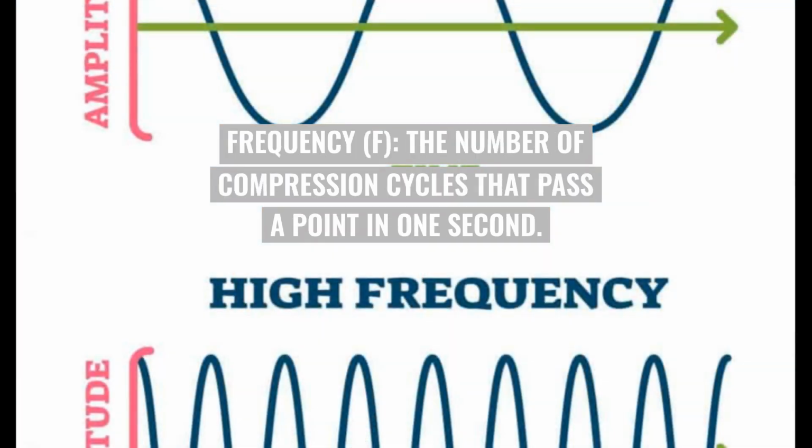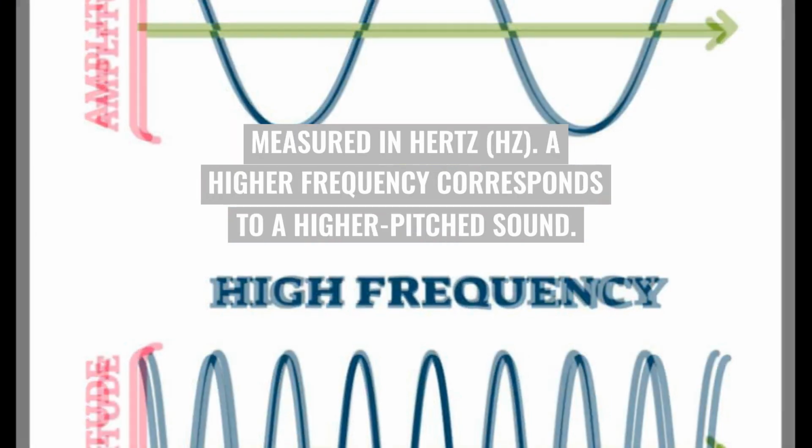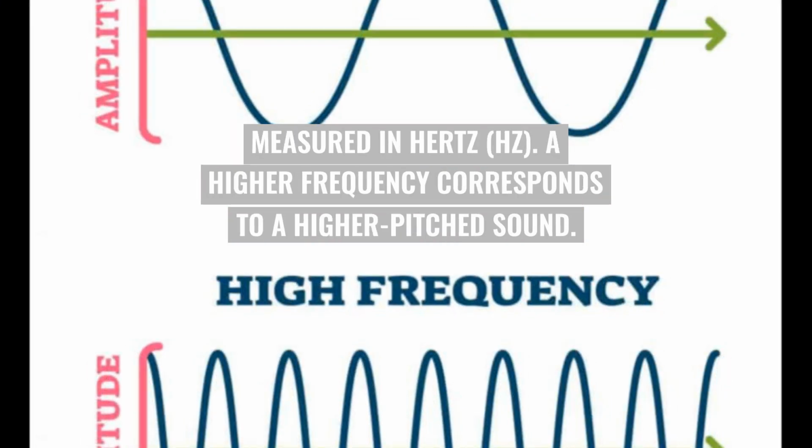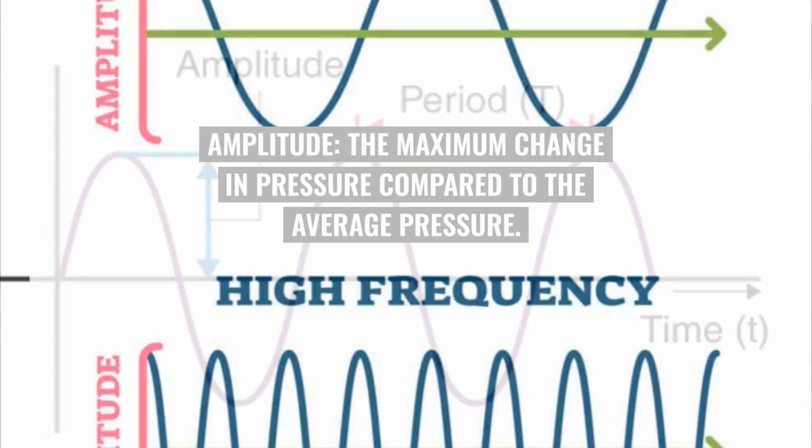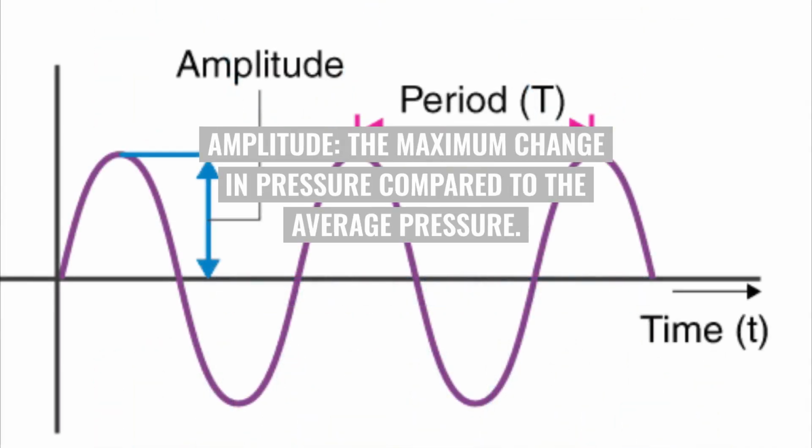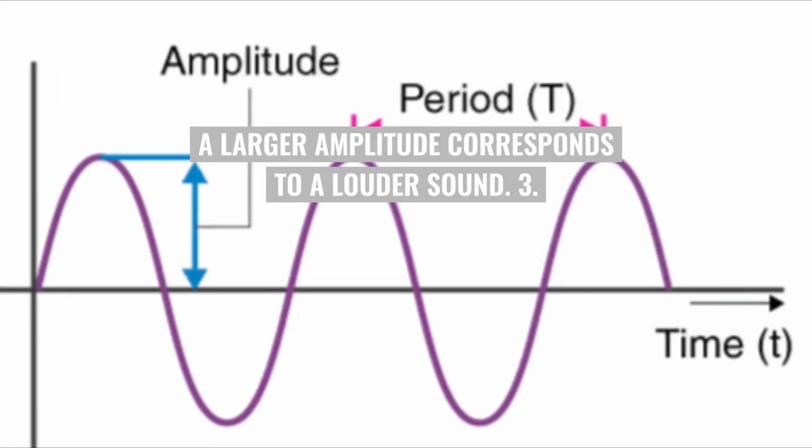Frequency, f: the number of compression cycles that pass a point in 1 second, measured in hertz (Hz). A higher frequency corresponds to a higher pitched sound. Amplitude: the maximum change in pressure compared to the average pressure. A larger amplitude corresponds to a louder sound.